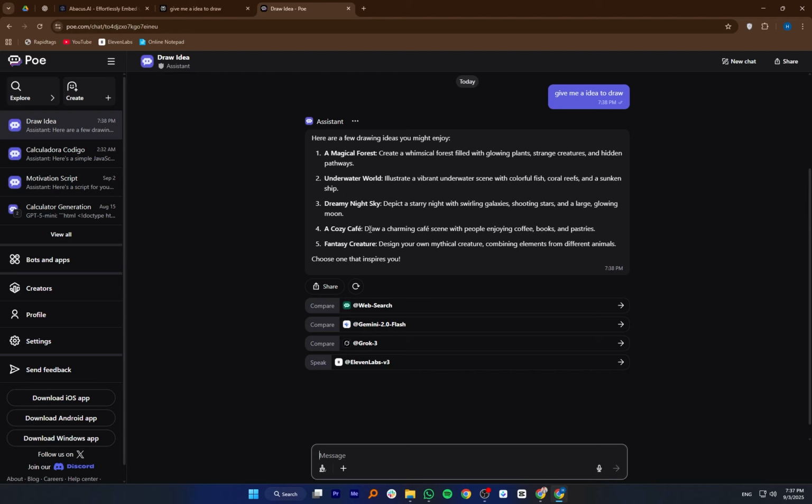Abacus AI is better overall because it offers deeper automation and AI development tools, while Perplexity and Poe are mainly for information and conversations.